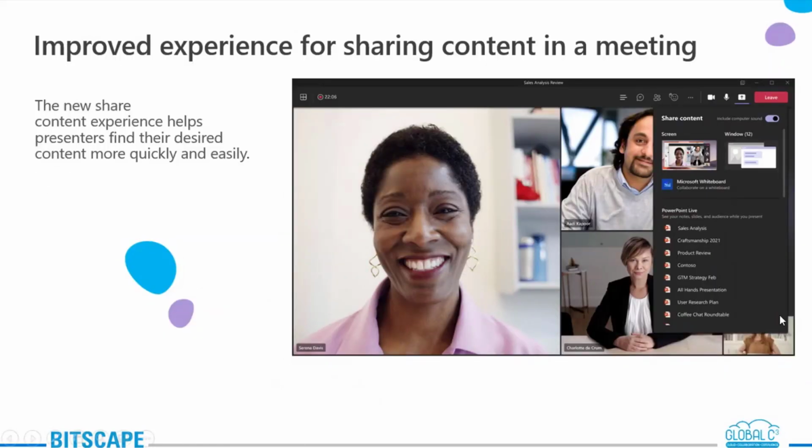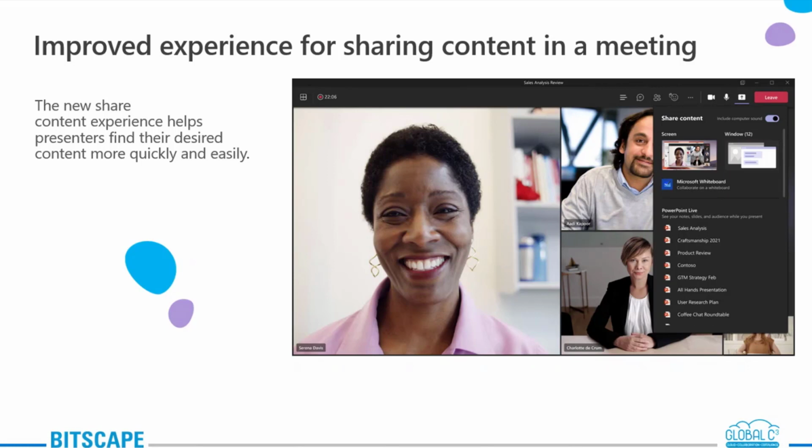I hope you can see this, but let me just state them. One is share your desktop. So you can do it if you want to share your entire screen, which I've done. When I am sharing my entire screen, what happens is that I'll be seamlessly able to share multiple windows at a time. Okay.